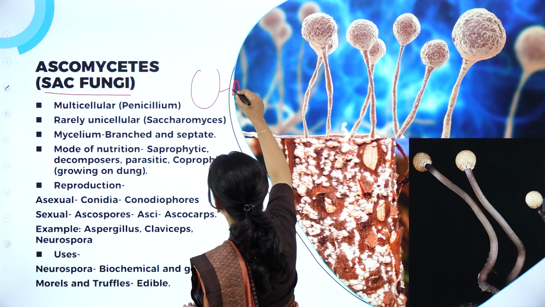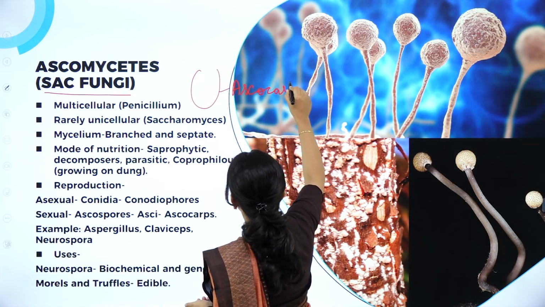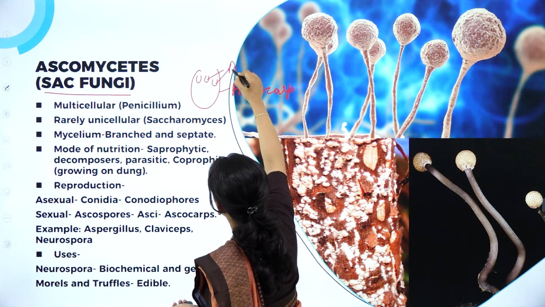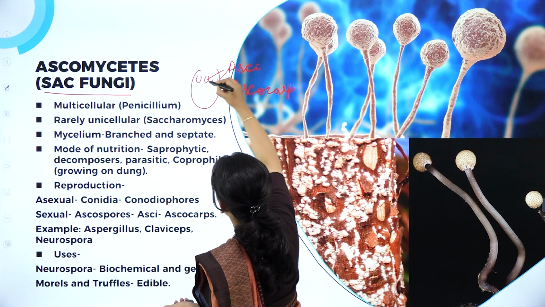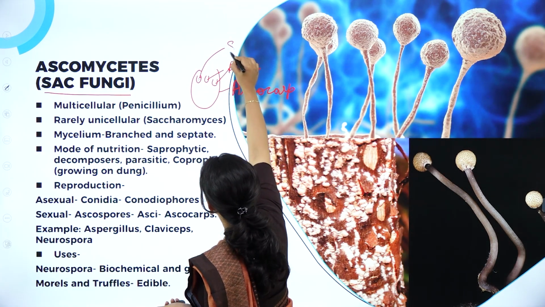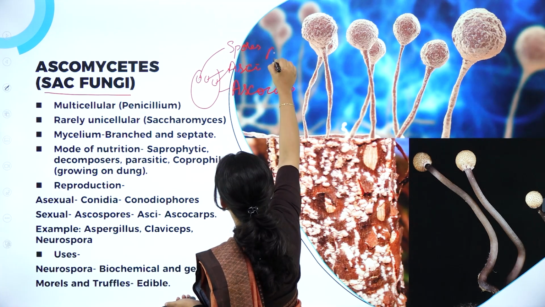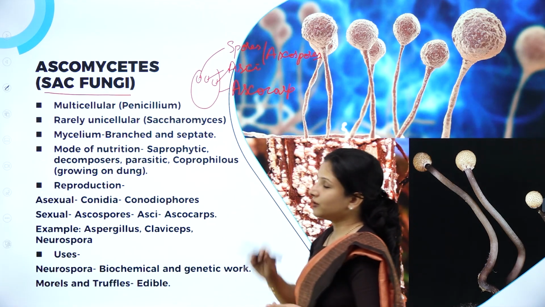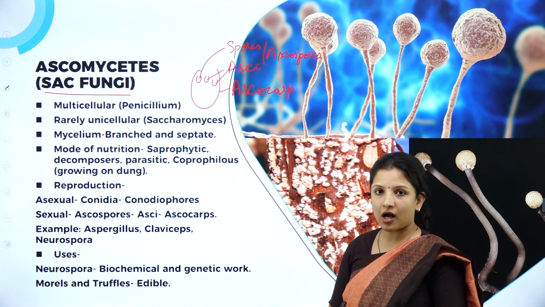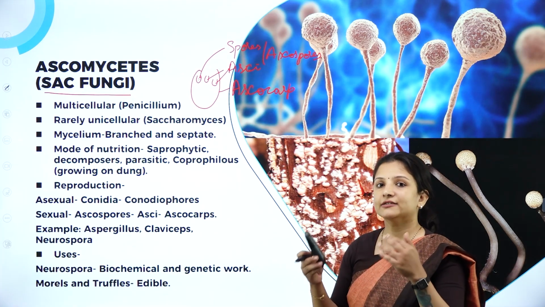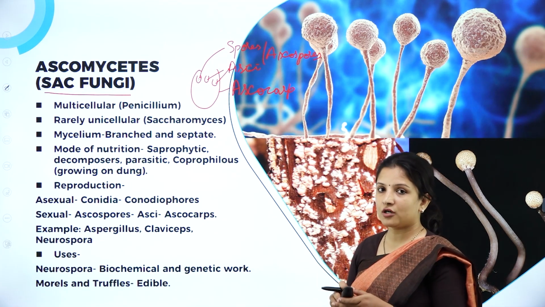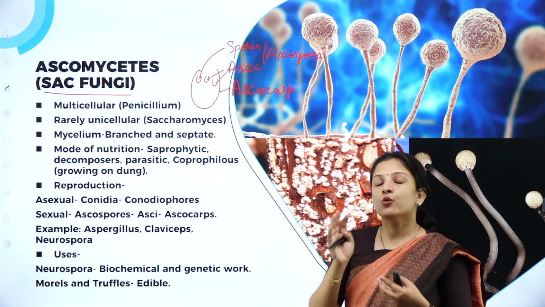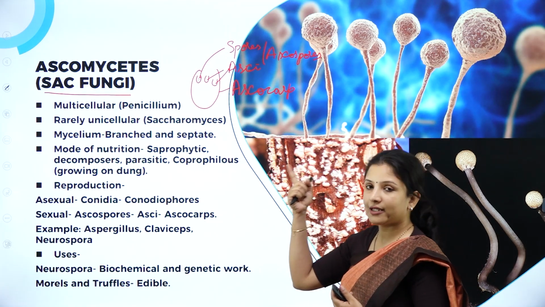So, this is the fruiting body which is the ascocarp. In this ascocarp, they produce asci, sac-like structures, and in the asci the spores are produced. So these are the spores, which are nothing but ascospores. So those fungi which produce ascocarps come under ascomycetes. They are called sac fungi because in the ascocarp sac-like or gunny bag-like structures are there, which are called asci. So that is why they are also called sac fungi.